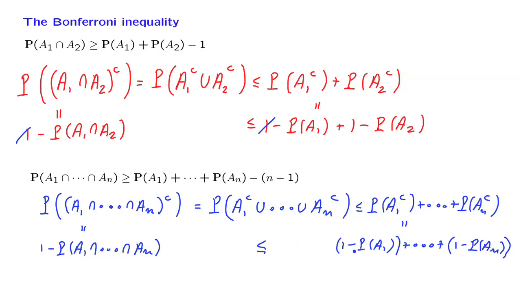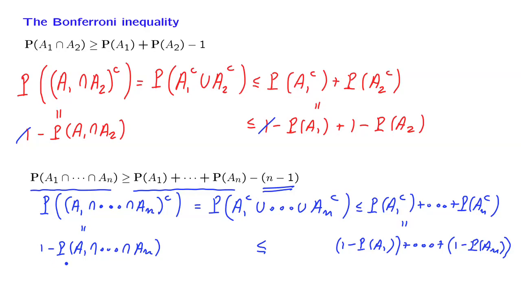We collect those ones that we have here. There's n of them and 1 here, so we're left with n minus 1 terms that are equal to 1, and this gives rise to this term. We have all the probabilities of the various events that appear with the same sign. This gives rise to this term, and finally this term here will correspond to that term.